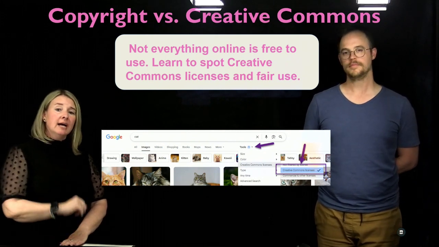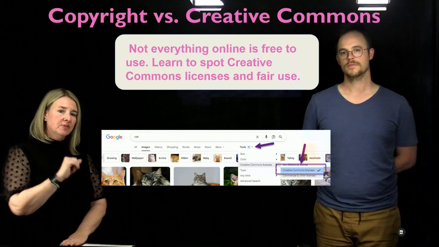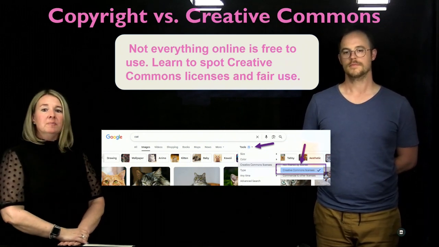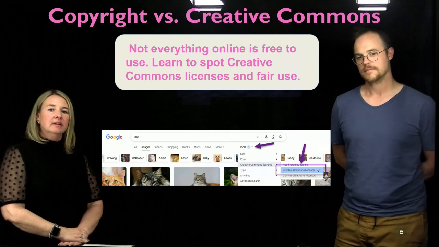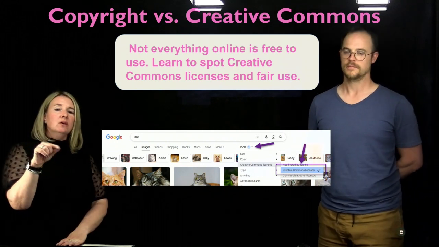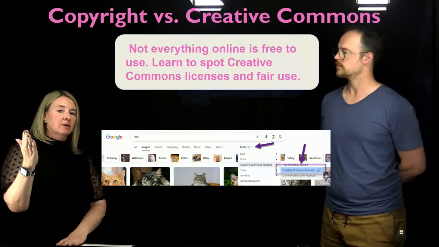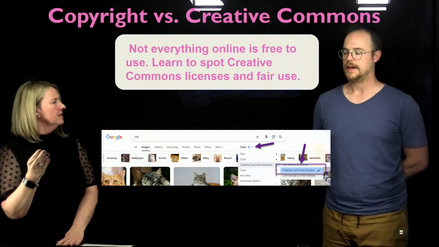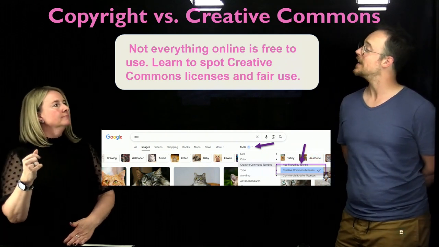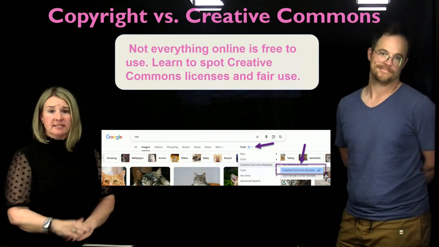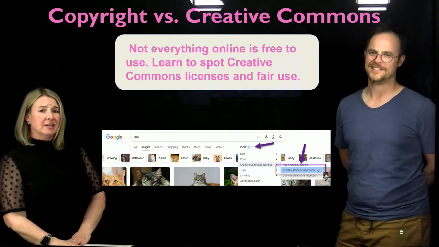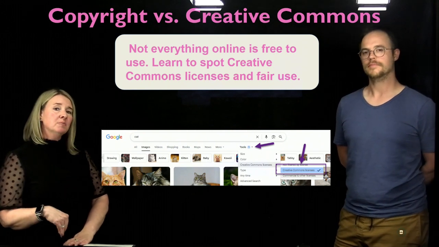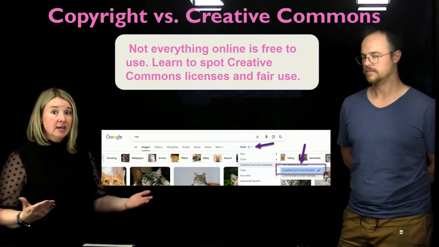Absolutely. And so you can access in a Google search under tools where the arrow is pointing. You can click those three dots or ellipses, whatever you would like to call them, and select Creative Commons licenses. You might also get an additional one that has licenses. It's just called image licensing. So make sure that you select, as that image shows, the Creative Commons license. That is going to be the one that is royalty free. So you can access that.